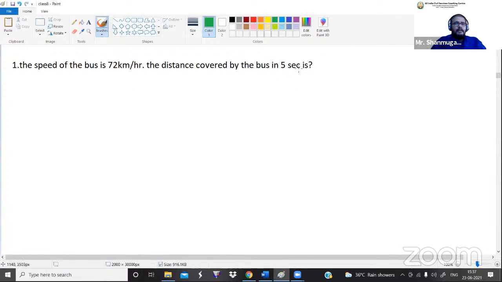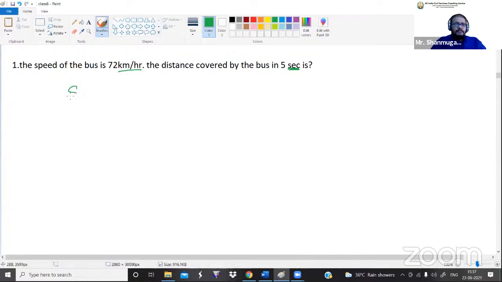The final answer we want to calculate is in seconds, but the speed they have given is in kilometers per hour. So either we convert the seconds into hours, or we convert the kilometer per hour into meter per second. In this question, let us convert the speed value, because the question itself asks for the answer in seconds. So let me convert the kilometer per hour into meter per second.